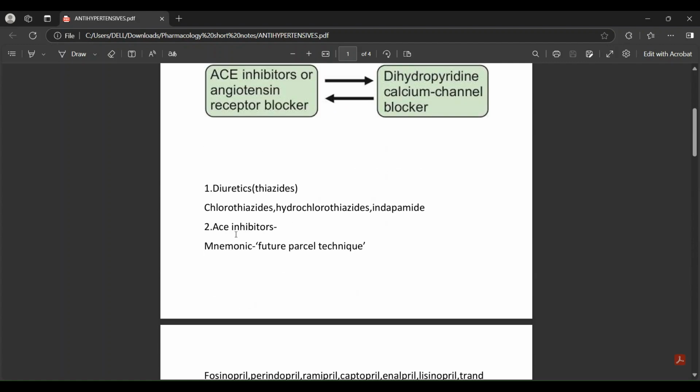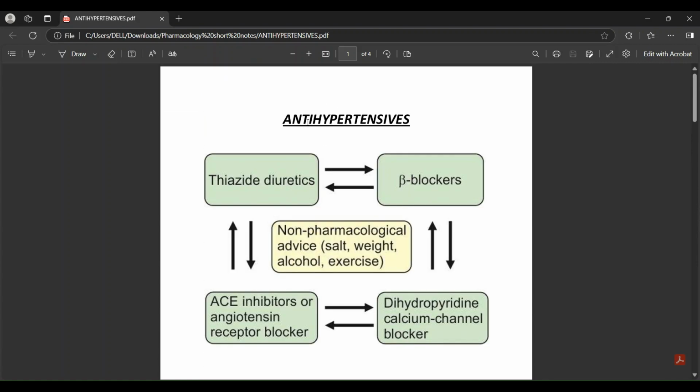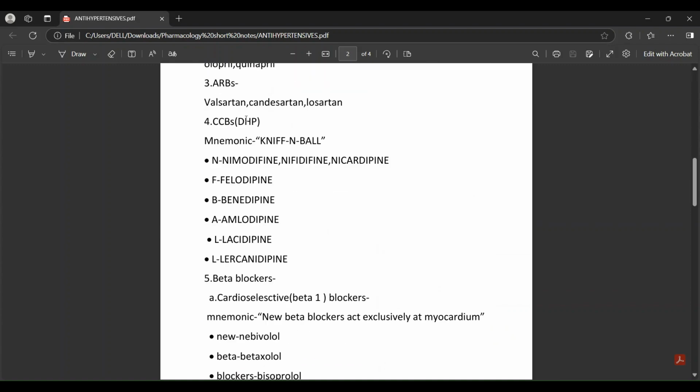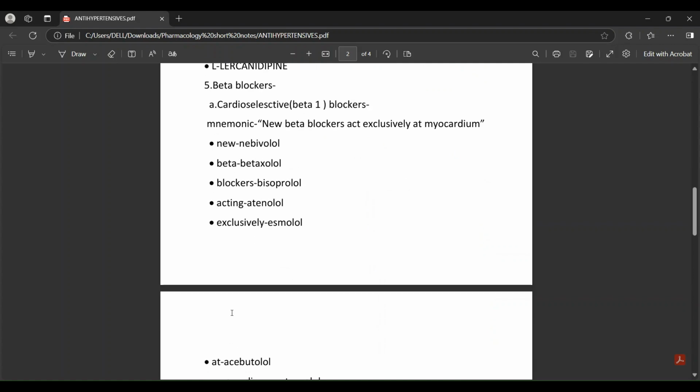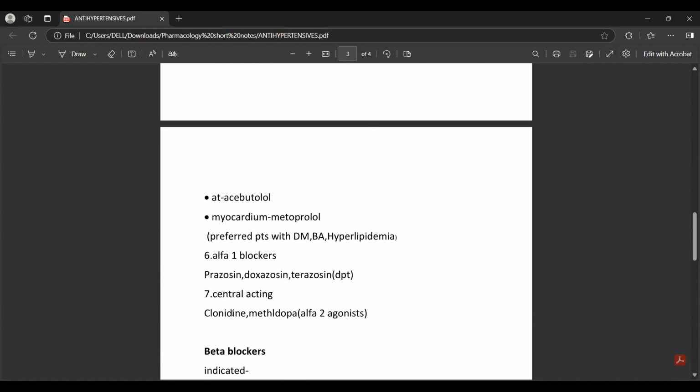If you know those classified drugs, you know what drugs could be used for hypertension. They are described in more detail in separate videos. That's why we did those small videos, so we can use them for the disease better, and know why we give these drugs, what the contraindications are, and everything.